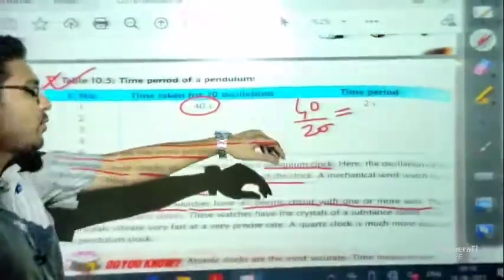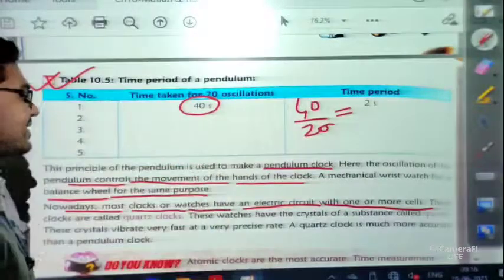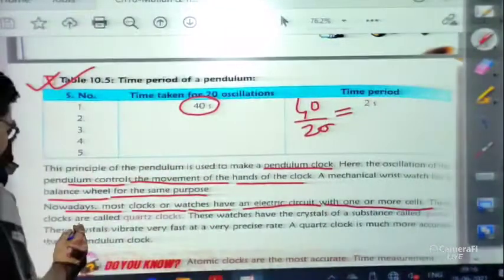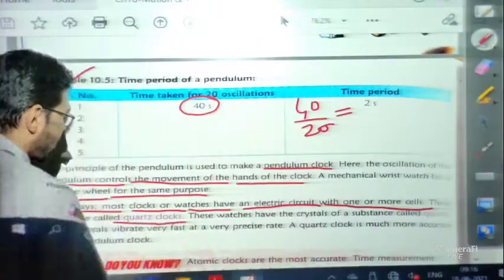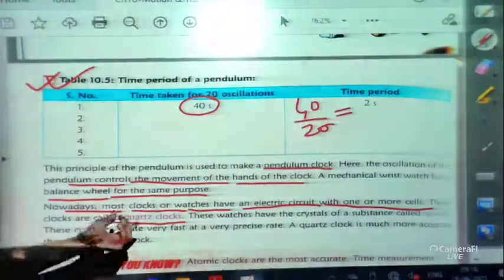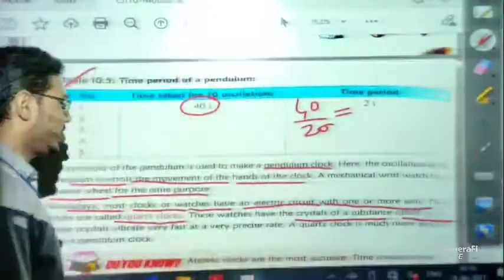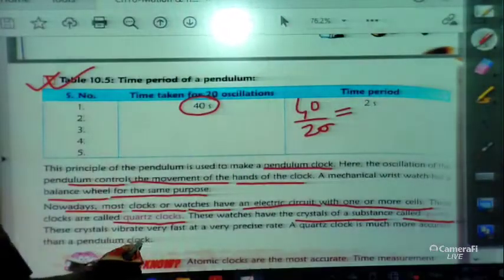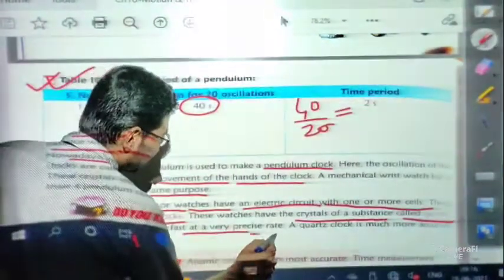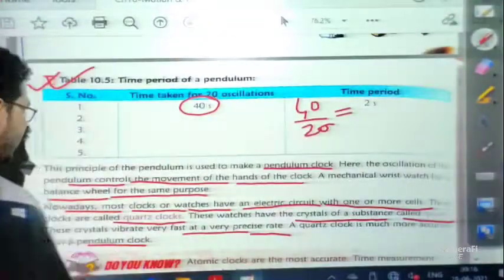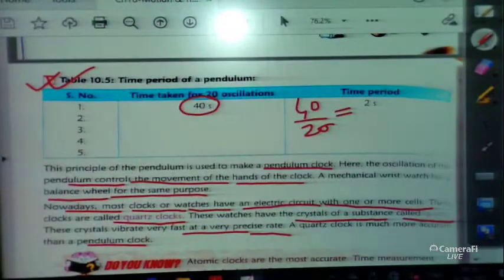These are called quartz clocks. These watches have crystals of a substance called quartz. These crystals vibrate very fast at a very precise rate. A quartz clock is much more accurate than a pendulum clock. So definitely a quartz clock, which has electric cells, is much more accurate than the pendulum clock.